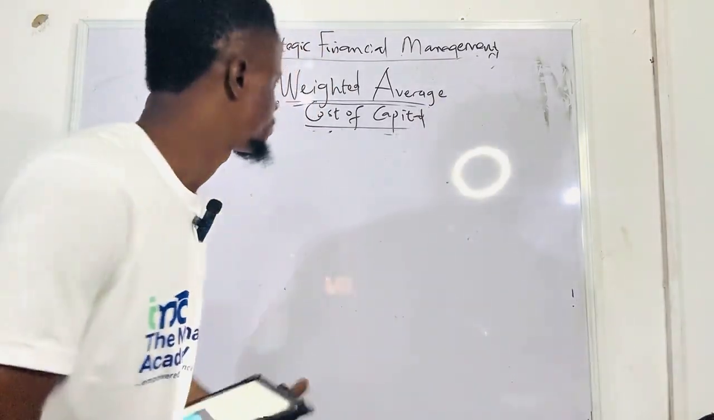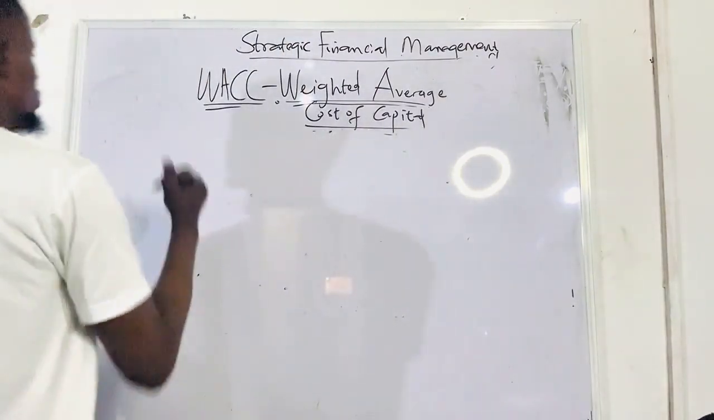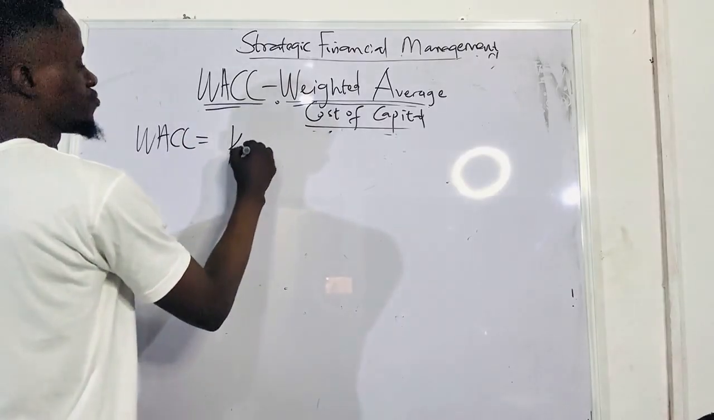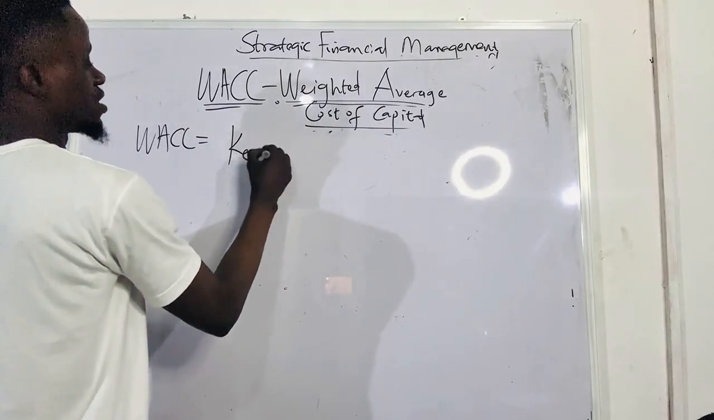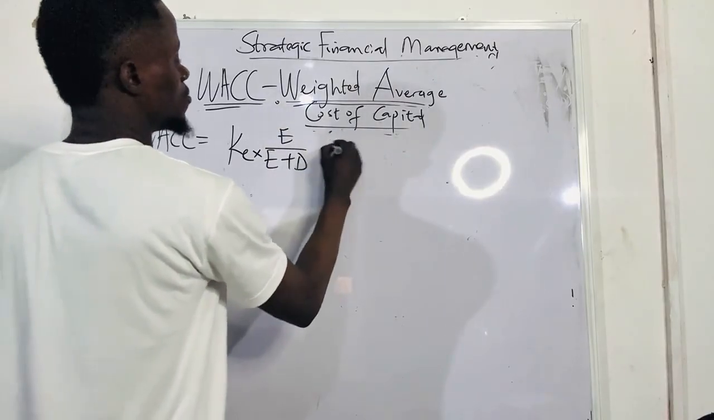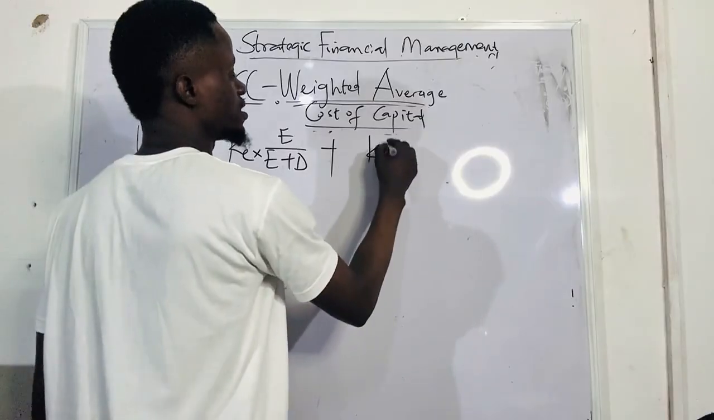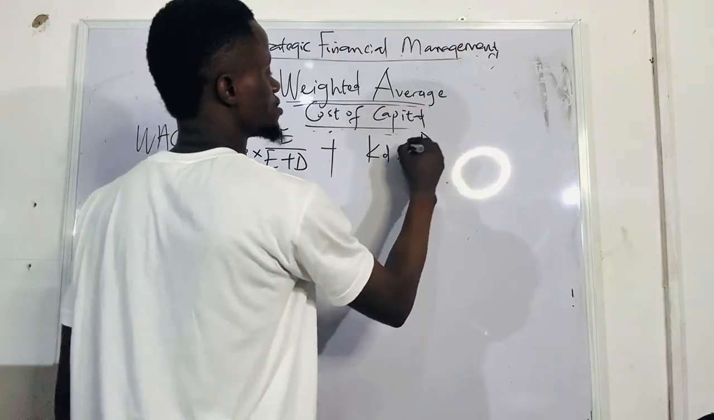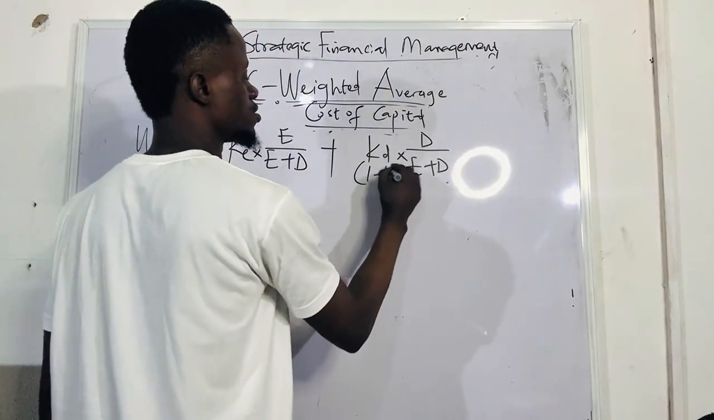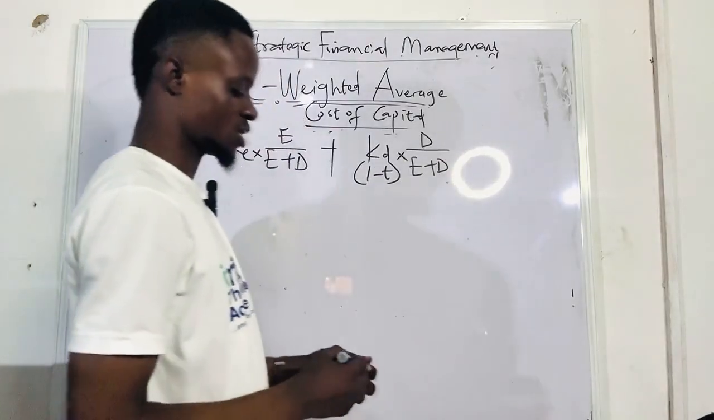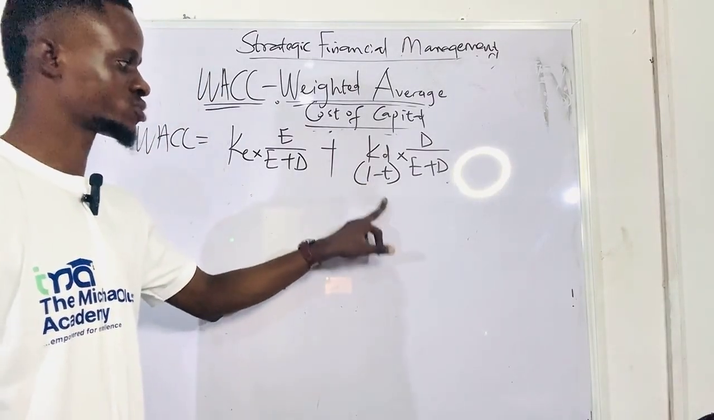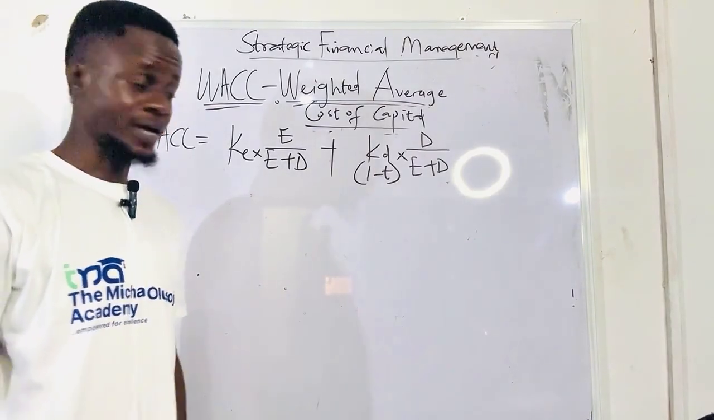Are you with me now? So what is the formula for WACC? WACC is equal to cost of equity times equity over E plus D, plus cost of debt times debt over E plus D. Don't forget, this is post-tax, right? Tax deductible, post-tax, right?